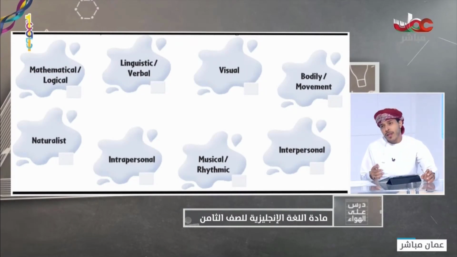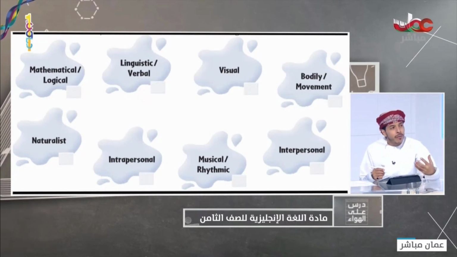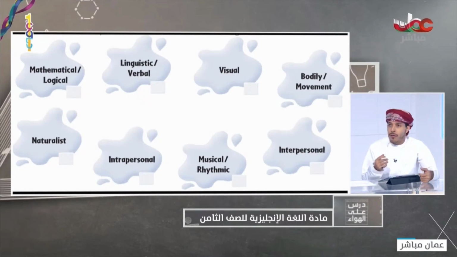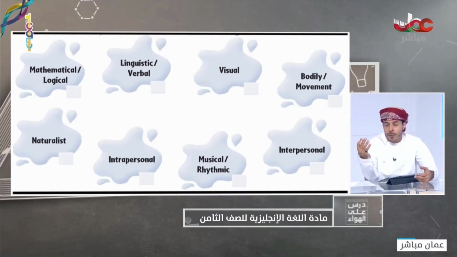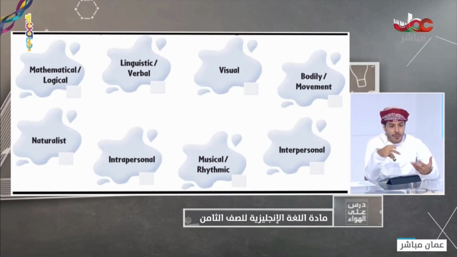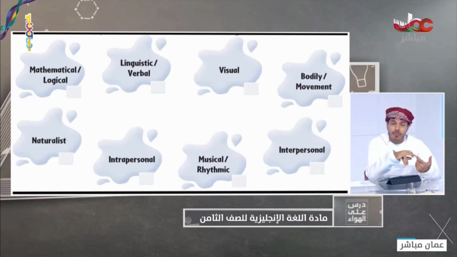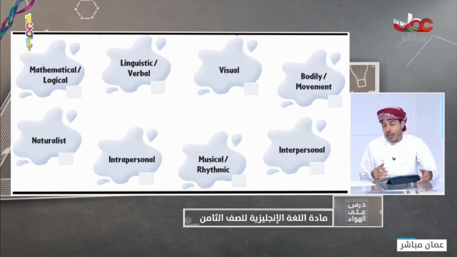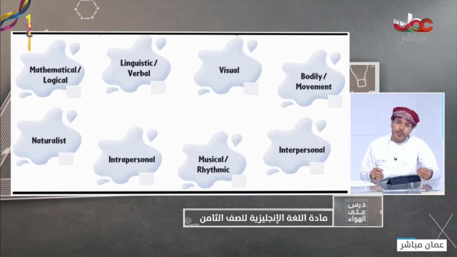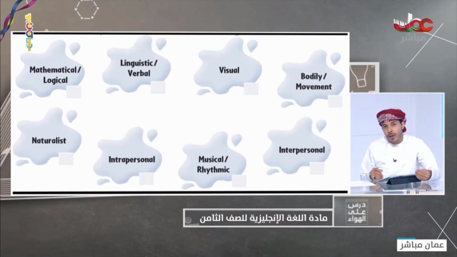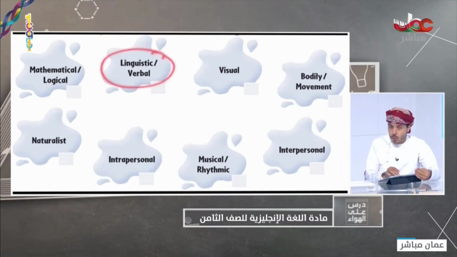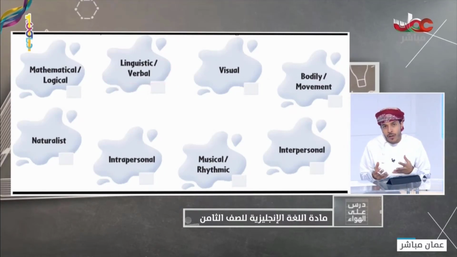But other students, they love writing. They love reading books. They love to learn new languages. For example, some students want to learn Spanish, French, English, and Arabic. So he loves languages. He loves to deal with letters. He loves to write stories, okay? So these people have linguistic or verbal intelligence. These people have what? They have ذكاء لغوي. ذكاء لغوي. Because they want to deal with the language itself.